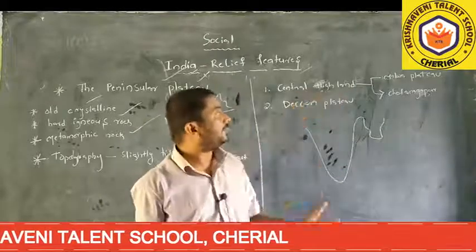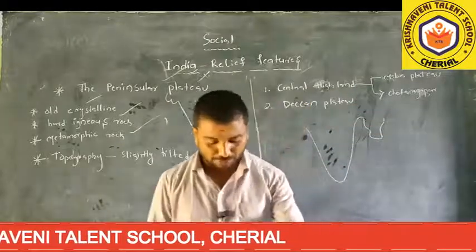The Central Highland is the Malwa Plateau.